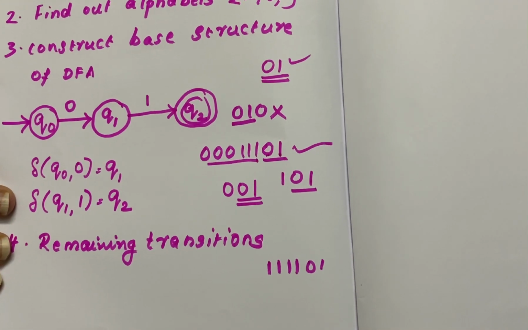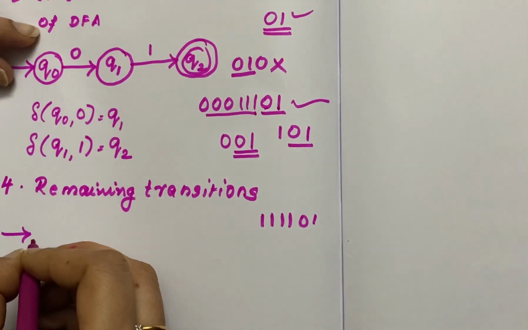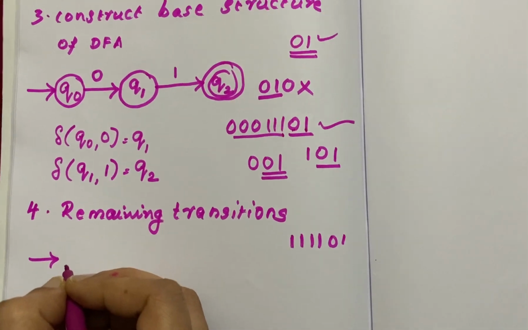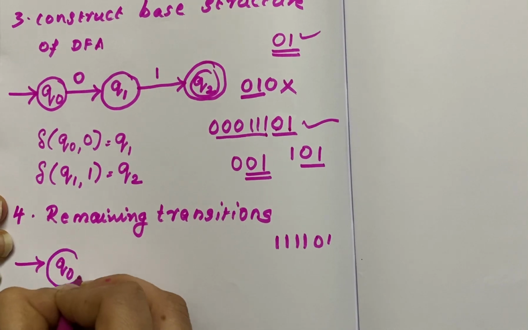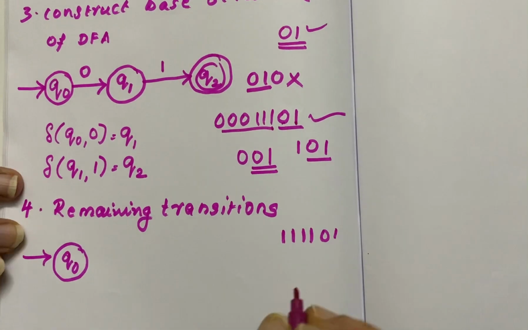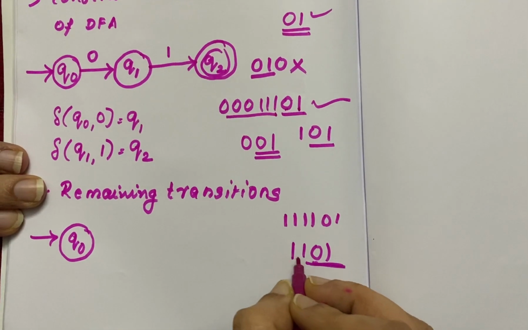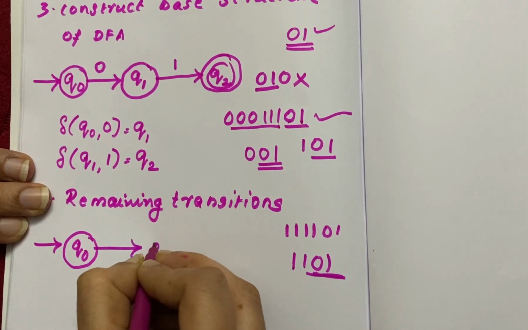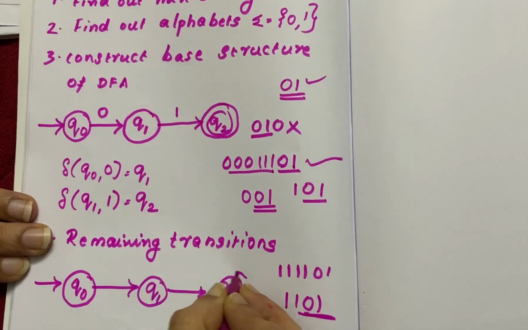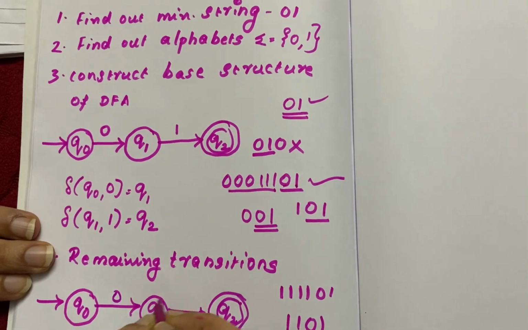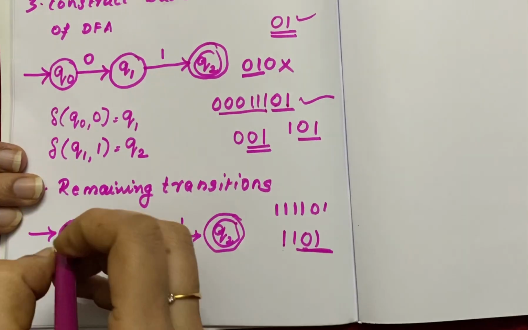This is a skeleton, and now you are going to add more things to it. Imagine Q0 is your start state. In the beginning, if 1 comes, like 1, 1, 0, 1, what will I do? First draw the base structure, and then think about what you can do.